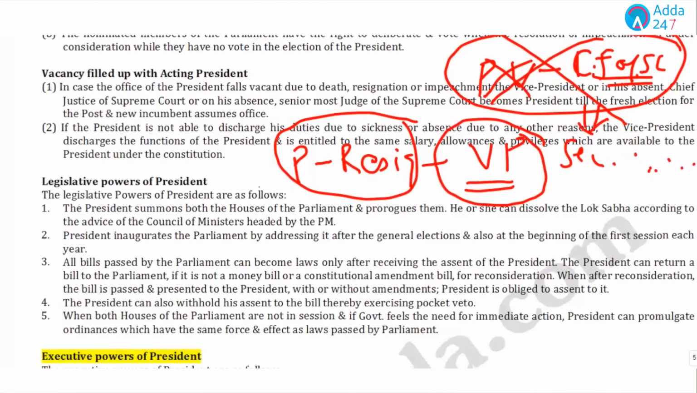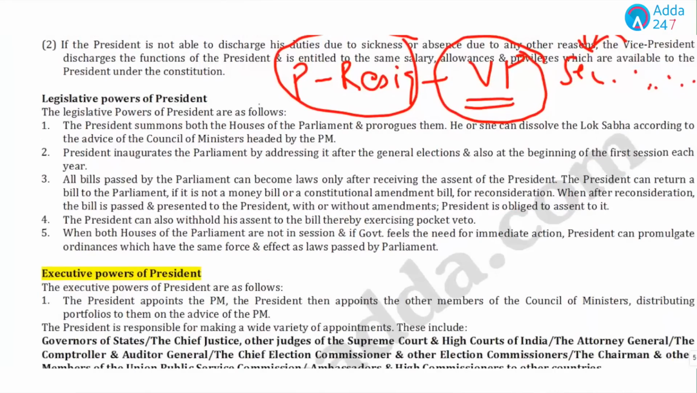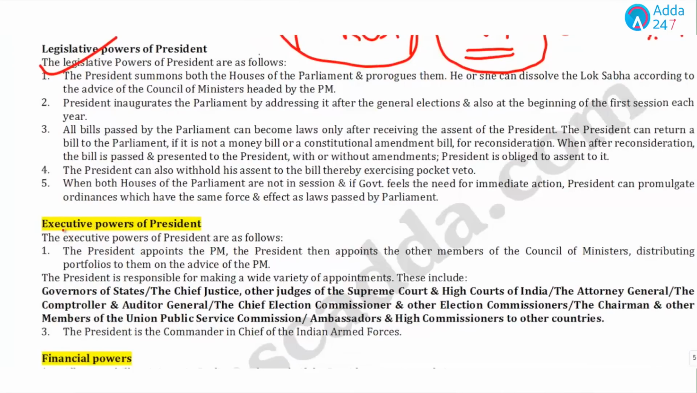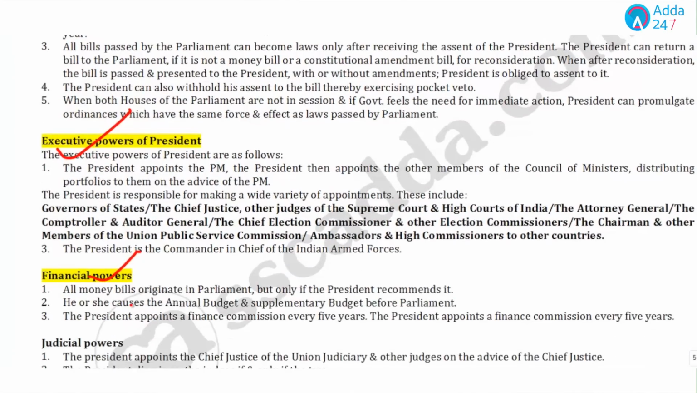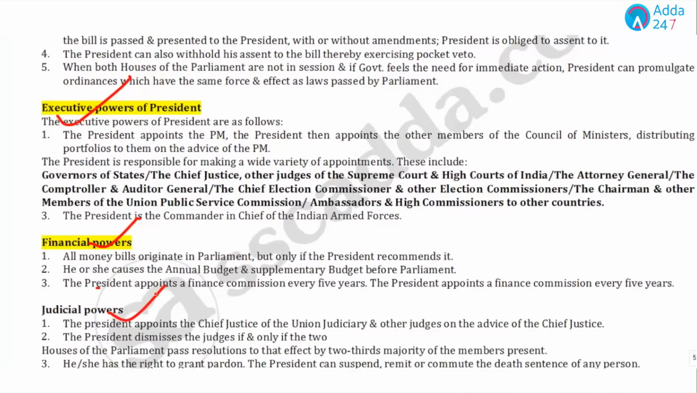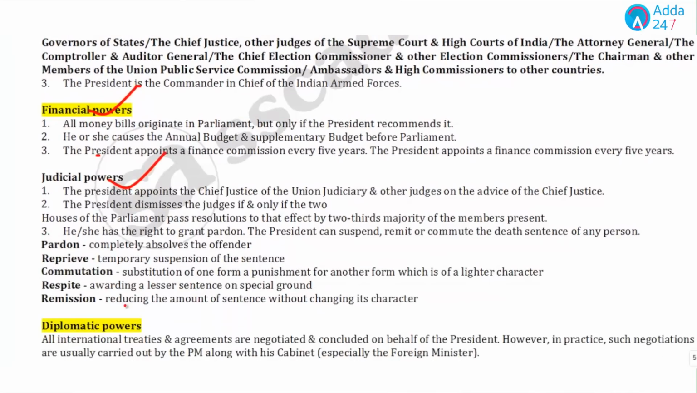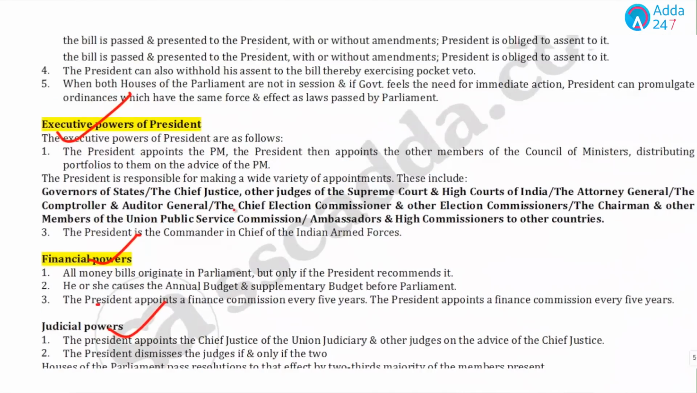Now, the next important topic you have to learn is all the powers of the president. The powers of the president include legislative powers, executive powers, financial powers, judicial powers, and the diplomatic powers. All these powers you have to remember. Just read the important points.